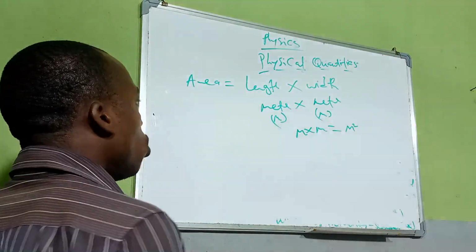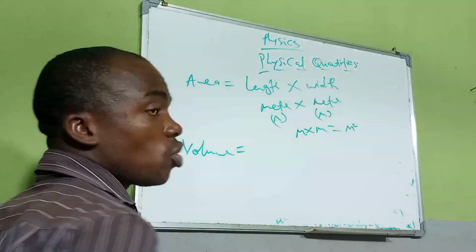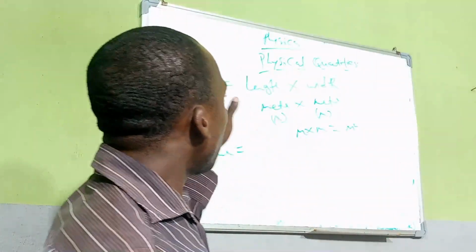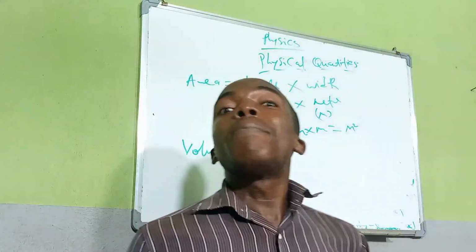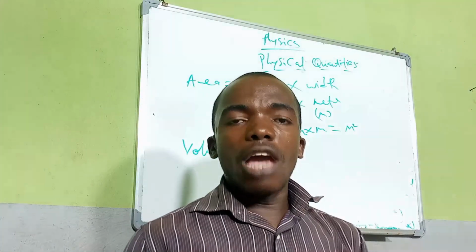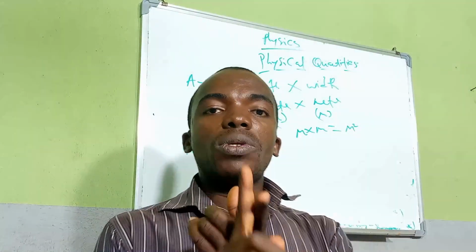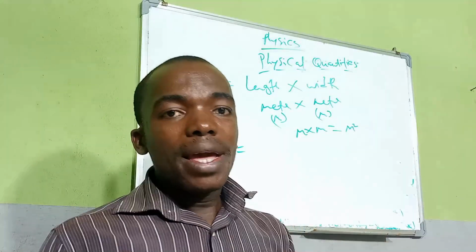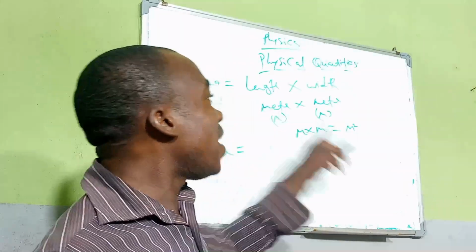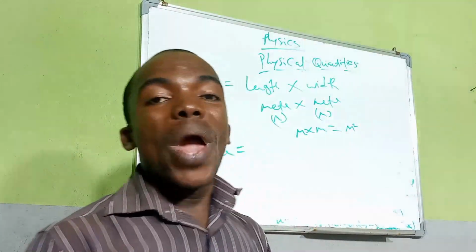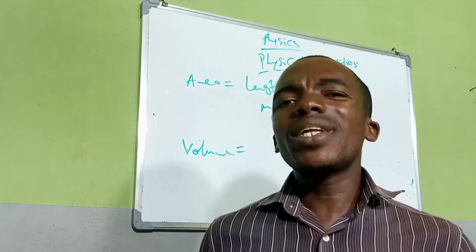Now let's look at volume. The formula for volume is also a derived quantity. Are you seeing that for area, we have to get the length and get the width, and length and width are all measures of length? So a combination of two lengths, which are two fundamental quantities, is what gives an area. That is why area is a derived quantity, and the unit of area is meter squared. You see how we got the units. The next one, we'll be looking at volume.